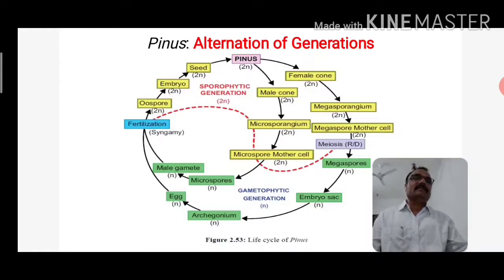Pinus spends most of its life cycle in the sporophytic phase, and the gametophyte generation is totally dependent upon the sporophyte generation for survival.